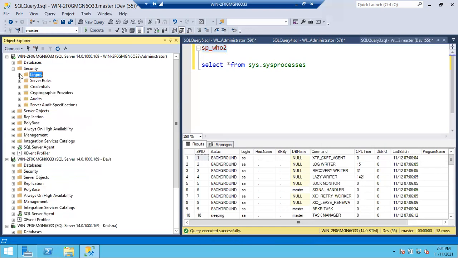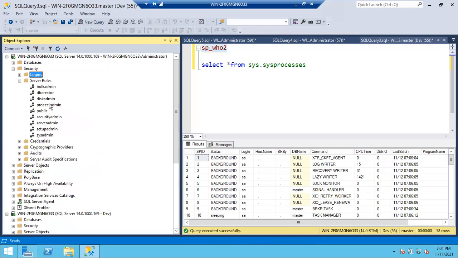In the next class on Monday, we'll discuss about remaining server roles. Remaining, we have public, which doesn't have any permissions, guys. Public, nothing to discuss. Sysadmin, nothing to discuss. We have these 3 server roles. We'll discuss them on Monday. And then we'll jump into the customized server roles: how to create my own server role with my own permissions. That is called customized server roles.